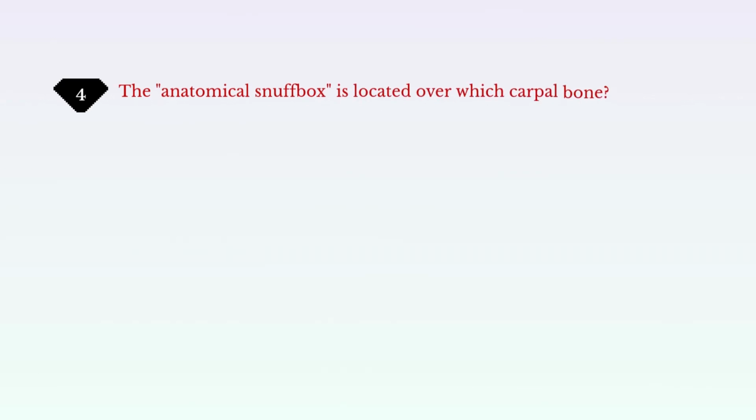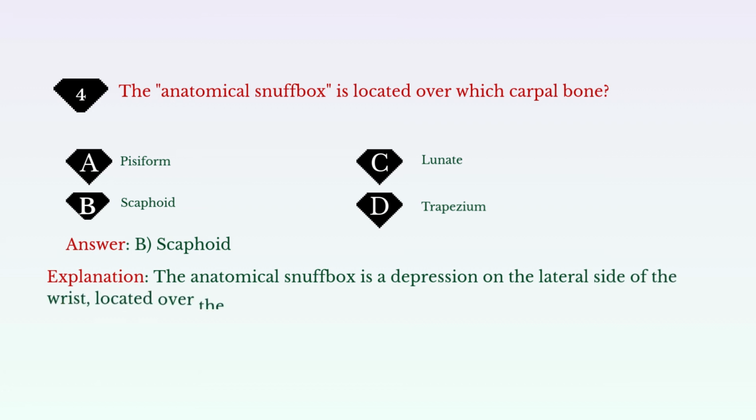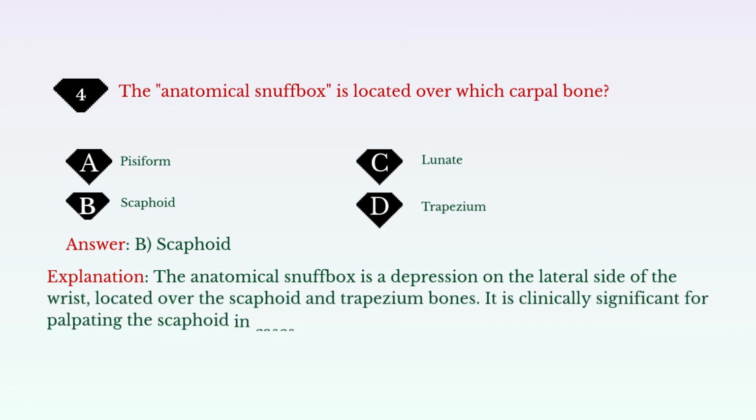The anatomical snuff box is located over which carpal bone? A. Pisiform. B. Scaphoid. C. Lunate. D. Trapezium. Answer: B. Scaphoid. Explanation: the anatomical snuff box is a depression on the lateral side of the wrist, located over the scaphoid and trapezium bones. It is clinically significant for palpating the scaphoid in cases of wrist injuries.